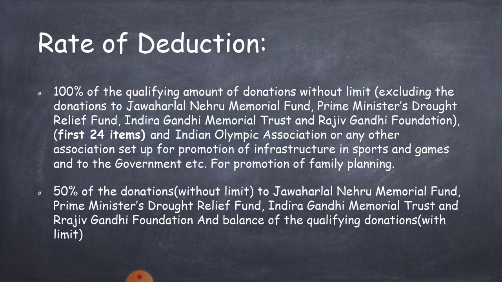The rate of deductions is as follows. For first 24 items, remember here, first 24 items excluding donations to Jawaharlal Nehru Memorial Fund, Prime Minister's Drought Relief Fund, Indira Gandhi Memorial Trust and Rajiv Gandhi Foundations, and the Indian Olympic Association or any other association set up for promotion of infrastructure in sports and games, and to the government etc. for promotion of family planning, 100% deduction is allowed.